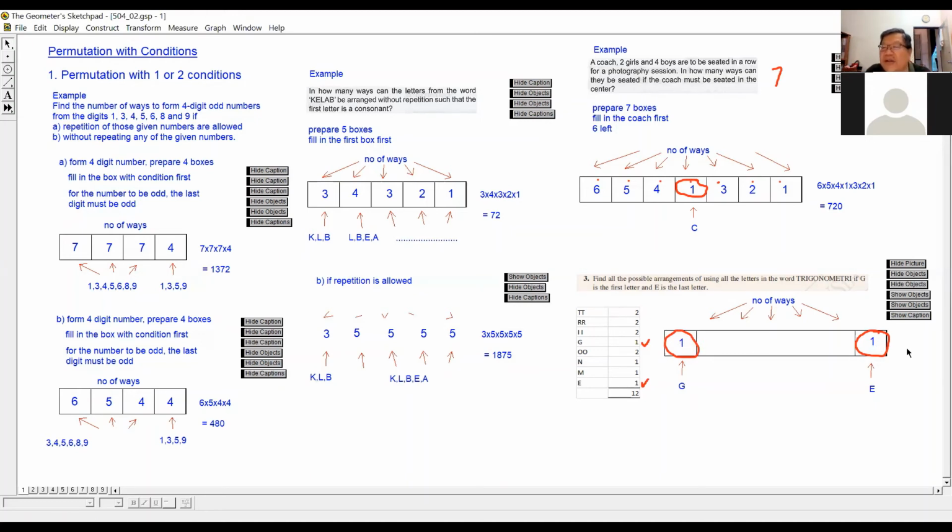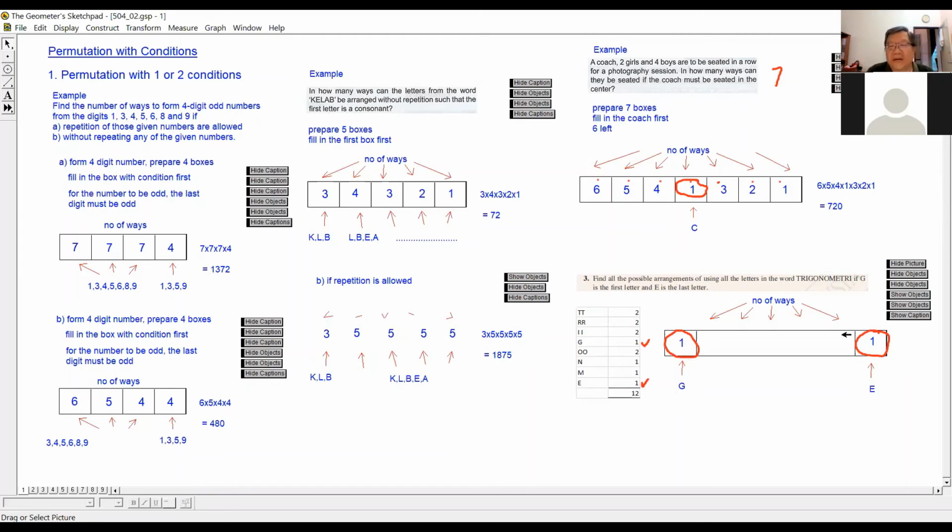So after using up 2 letters, how many letters left at the center? Only 10, right? If you want to arrange 10 letters, how many ways of arranging? I don't want to draw out all the 10 boxes. I just say 10 altogether. How many ways of arranging the 10 letters there? Supposed to be 10 factorial.